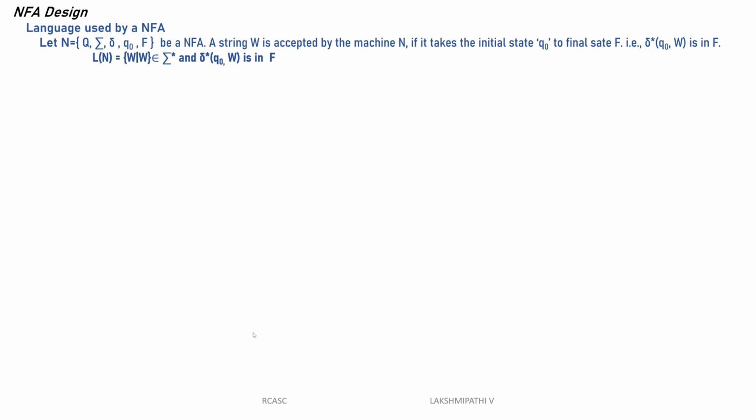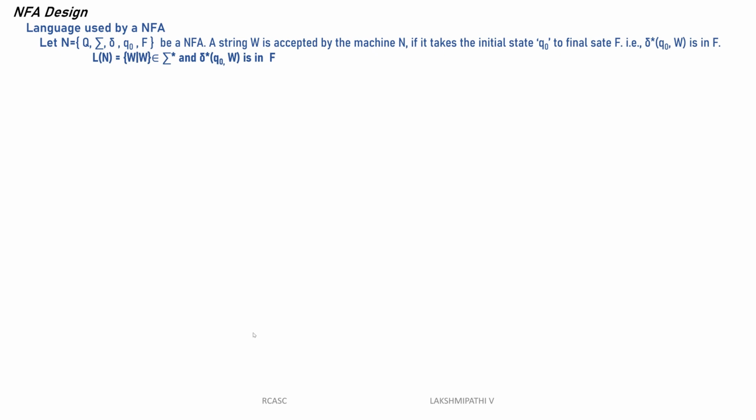So once we take this, the machine automatically goes to multiple states. The machine takes one input symbol and goes to multiple states. We call that a non-deterministic finite automaton. Then see how to design the non-deterministic automaton.